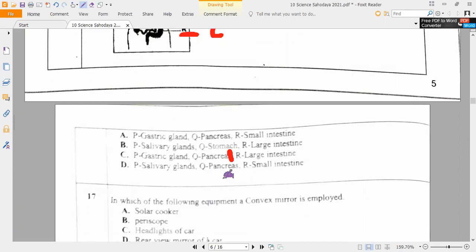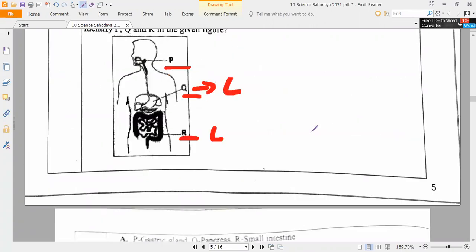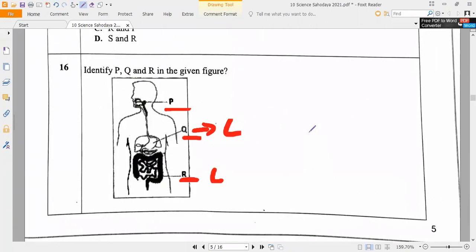Okay, so the option. Large intestine, pancreas. Q is stomach, and gastric glands. Option B, sir. Option B. So option B: salivary glands, Q stomach, and R large intestine. Very good. So salivary glands will be there in the mouth. That is why P is salivary glands.